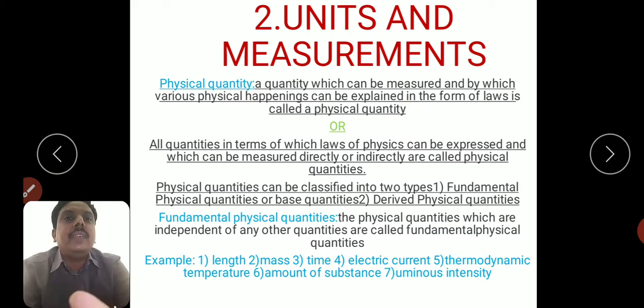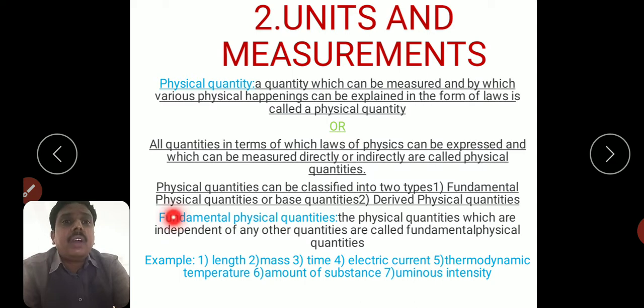Otherwise, all quantities in terms of which laws of physics can be expressed and which can be measured directly or indirectly are called physical quantities. Further, these physical quantities are divided into two types. First one is fundamental physical quantities, or we call them base quantities. Second one is derived physical quantities.